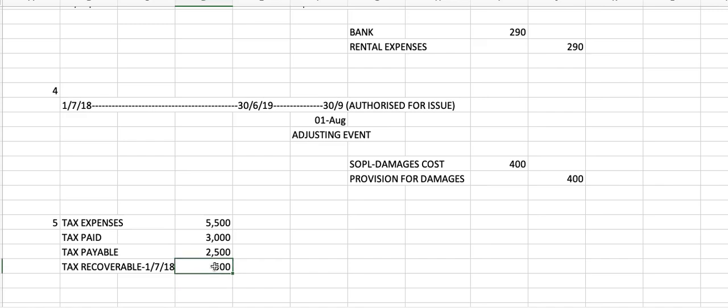So okay, if you look at this tax expense 5,500, you only pay 3,000. That means you ada hutang lagi 2,500 dengan income tax. Tapi last year you dah bayar lebih. Okay, tax recoverable you have 500. That means balance dia maknanya hanya 2,000 sahajalah for this year yang you belum bayar.